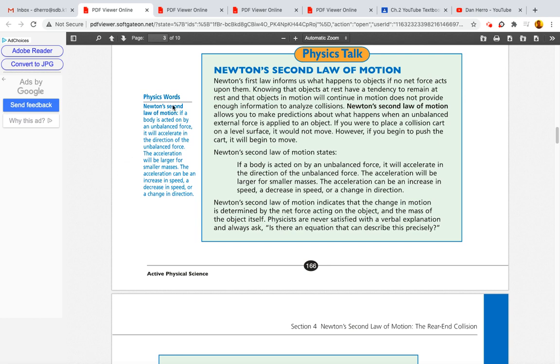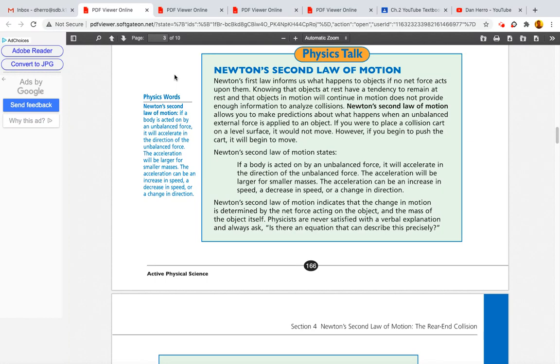Chapter 2, Section 4, Physics Talk: Newton's second law of motion. Newton's first law informs us what happens to objects if no net force acts upon them. Knowing that objects at rest have a tendency to remain at rest and that objects in motion will continue in motion does not provide enough information to analyze collisions.